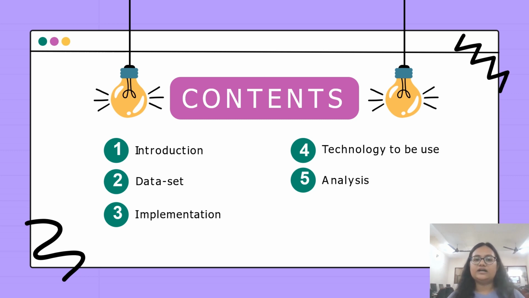Starting with our project, the audio classifier, the contents we'll be going through in this presentation are introduction, dataset, implementation, technology to be used and analysis. So we'll start with the introduction.